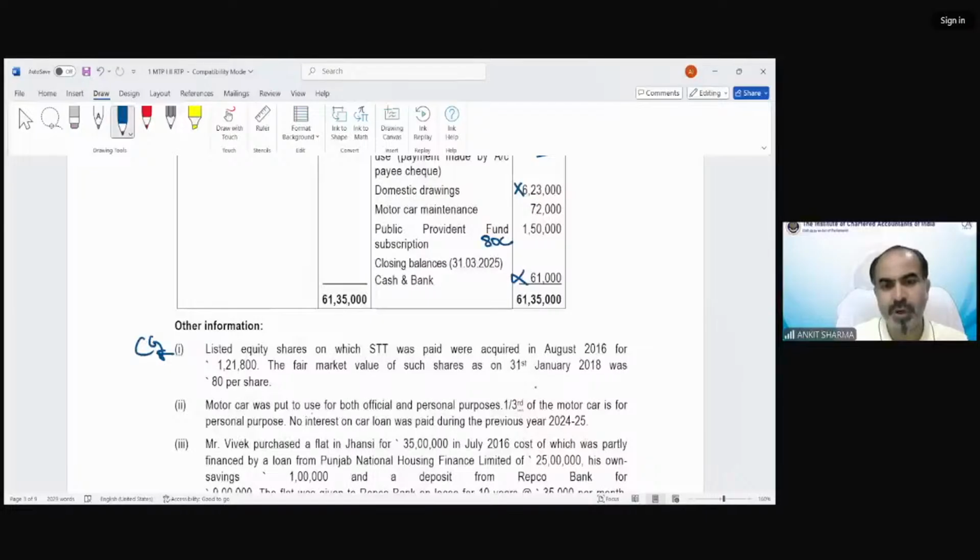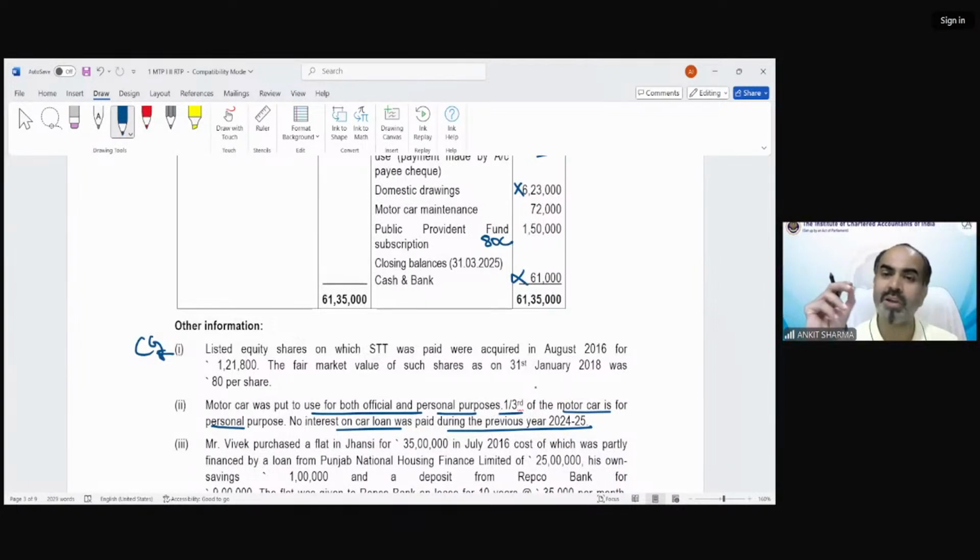Motor car put to use for both official and personal purpose. 1/3 of the motor car use is personal. No interest on car loan was paid during the previous year 24-25. We are following the receipt and payment system, that means the cash system of accounting. So until something has been paid, we cannot consider it as an expenditure.